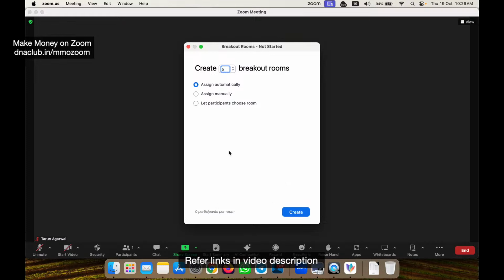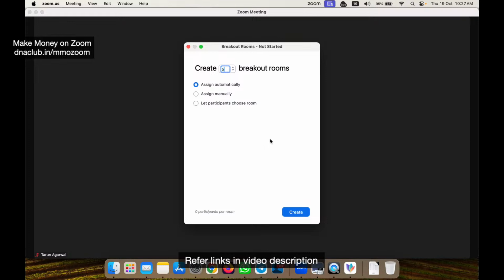Automatically, it will see how many participants are there in the meeting, and it will break them equally. Suppose the participant count is 50, so it will divide 50 by 5 and automatically assign these people to 5 different rooms.